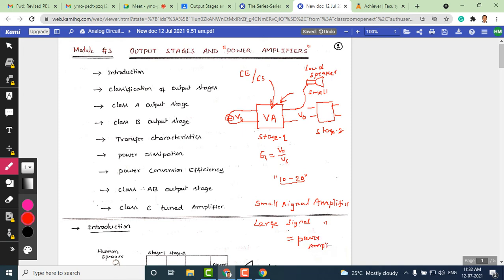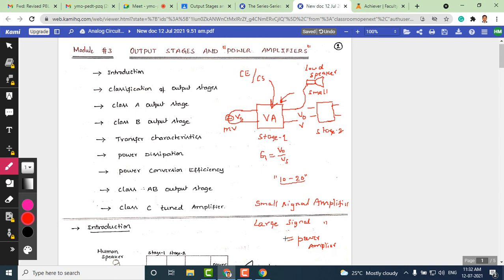The word itself tells that the large signal amplifier handles signals that are of large value. Here the small signal is the input that we provide, which is going to be millivolts, and the output is going to be in terms of volts. So this is the type of signals that we use in small signal amplifiers.